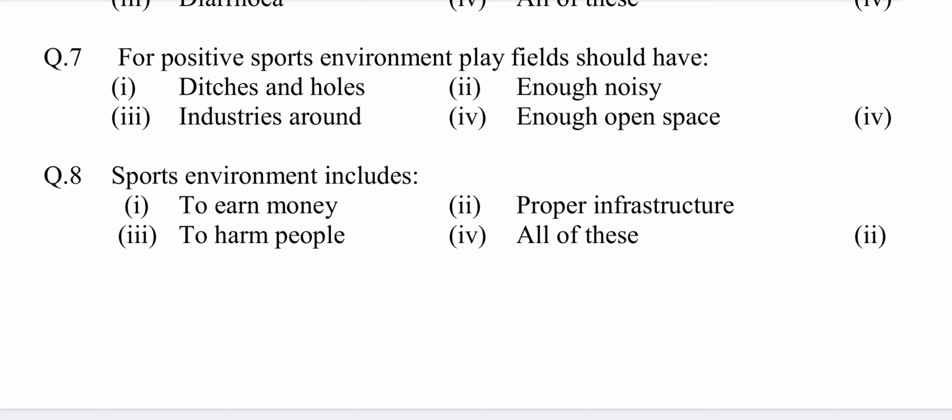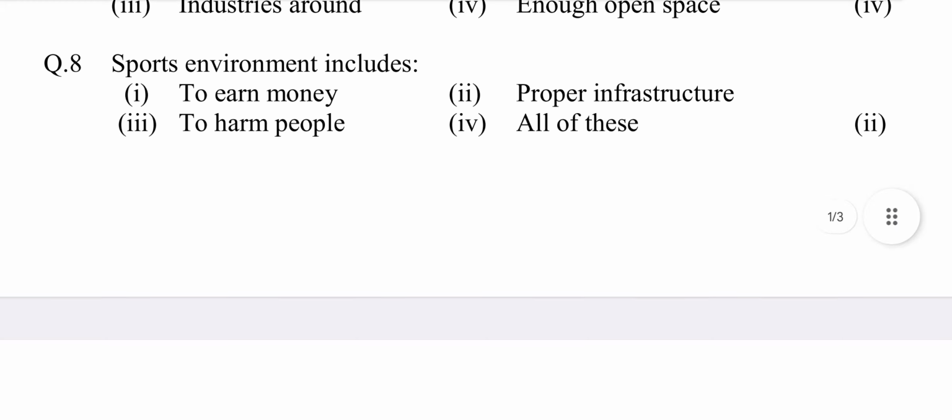Answer is option fourth enough open space. Question number 8. Sports environment includes option first to earn money, second proper infrastructure, third to harm people, fourth all of these. Answer is option second proper infrastructure.